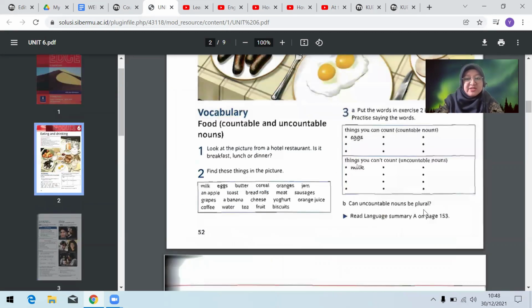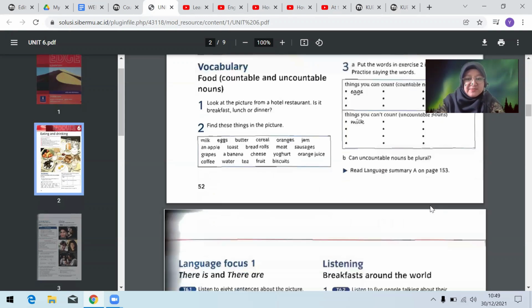Can uncountable nouns be plural? No. Except we use article. Ya, misalnya kita pakai milk. A glass of milk. Nah, itu baru kita bisa menggunakannya sebagai countable. Some glasses of milk. Jadi yang membuat countable itu adalah artikelnya, ya, bukan noun-nya. Tapi untuk uncountable noun tidak bisa menjadi plural.